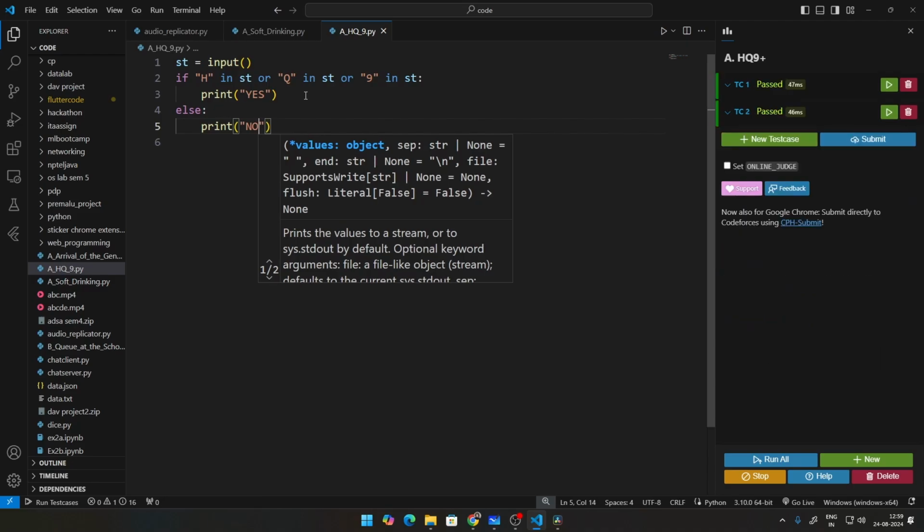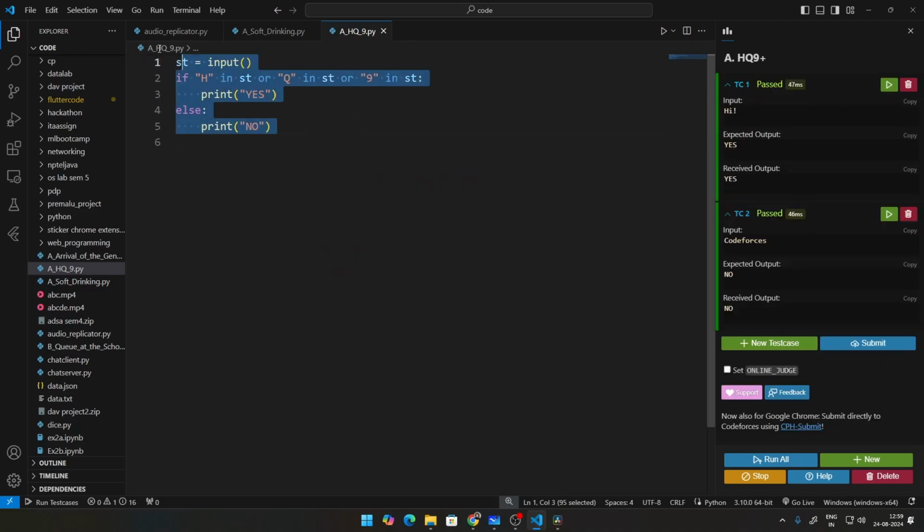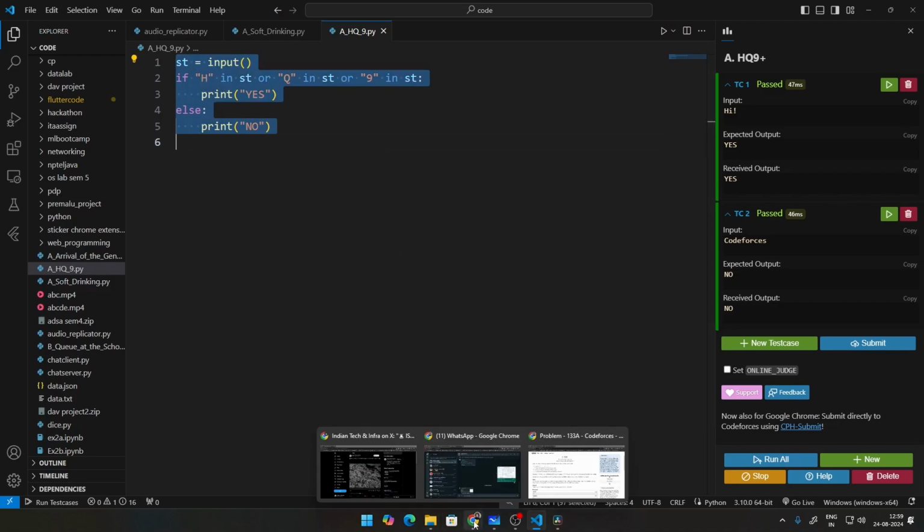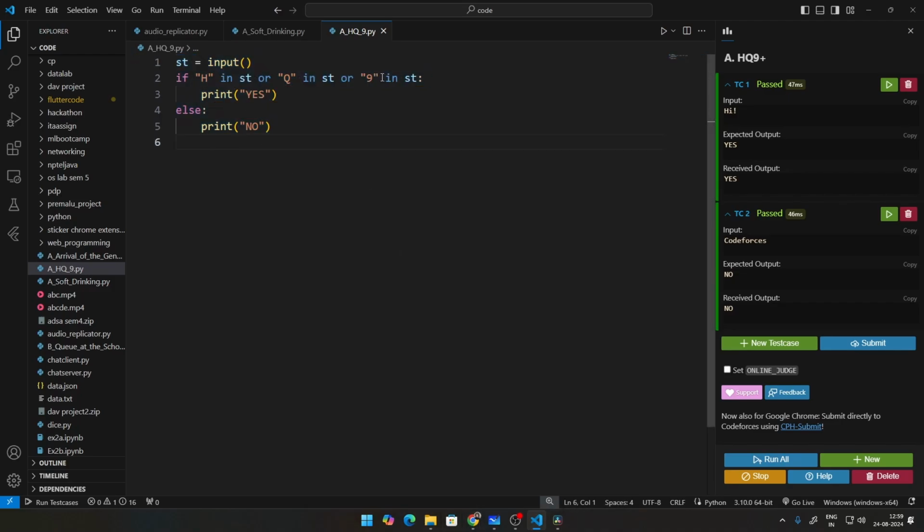That's it. If I run this code, you can see both the test cases passed. I hope you are able to understand how we're doing this. Just simple if conditions. The only thing to keep in mind is that the plus does not give an output, so we're not checking for it, and we're using caps here because it's case sensitive. So we're only checking for H, Q and 9.